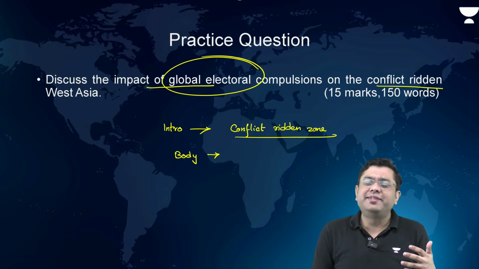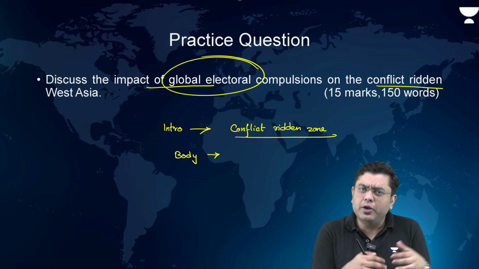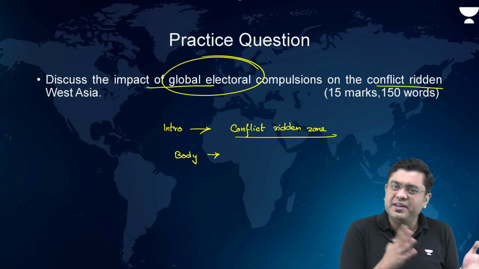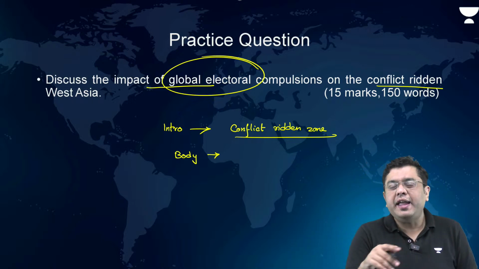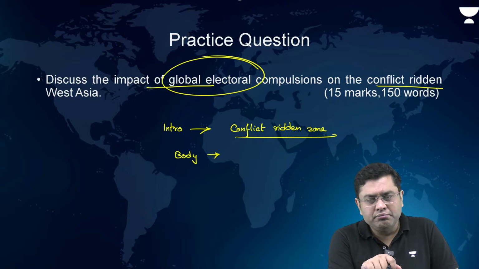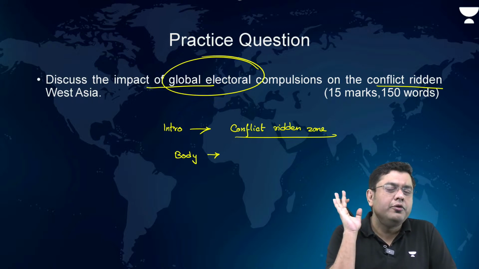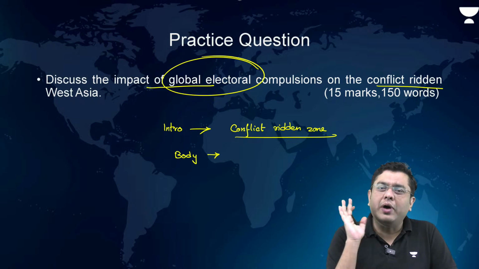There have been evidences of various different leaders having a certain opinion, or the population at large having a certain opinion, and the nations expressing support or opposition to actions in Middle East and West Asia. That is your precursor for the body, okay, that you have to write.